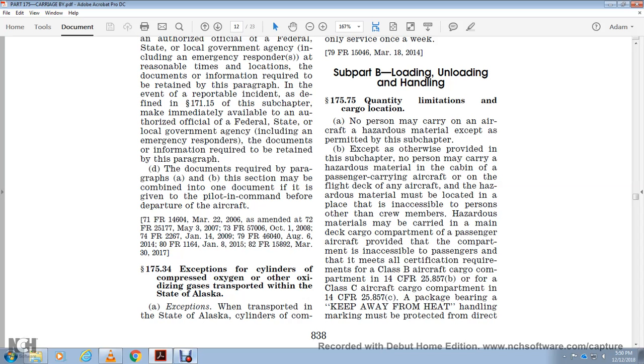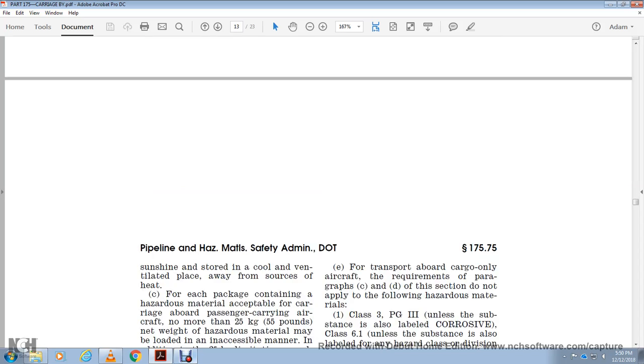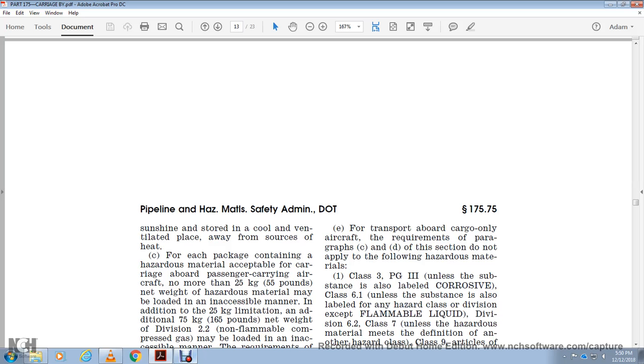Packages bearing the keep-away-from-heat handling mark must be protected from direct sunshine, stored in a cool, ventilated place away from sources of heat. Each of the packages containing hazardous material acceptable for carriage aboard a passenger-carrying aircraft, with no more than 25 kilograms, 55 pounds net weight of hazardous material, may be loaded in an accessible manner.